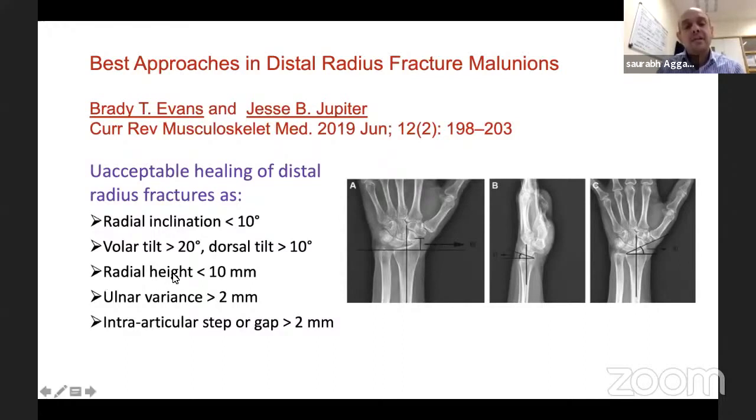Radial height, if it's less than a centimeter, because that affects your pronosupination and it stretches out your TFCC, which we'll see in the coming slides. Ulnar variance, if there's a positive variance of more than 2 millimeter. And then finally, intra-articular step or a gap of more than 2 millimeter. So these are the X-ray cases where you are thinking in terms of a surgical intervention.